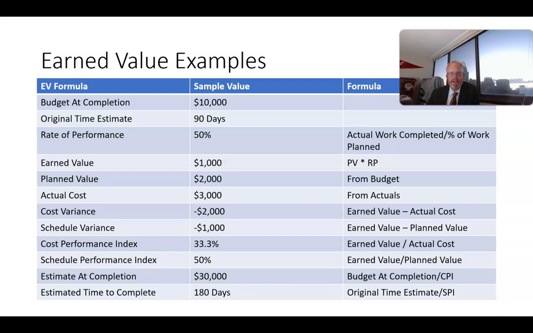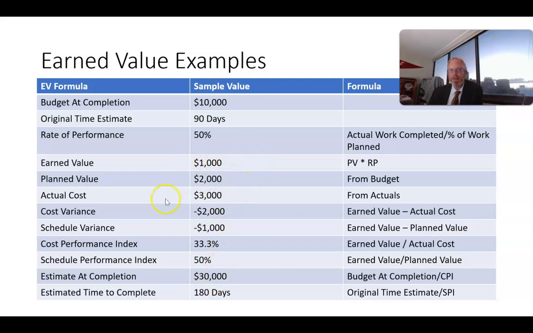Now let's use these indices and see how we can use them to help us predict how our project's going to go. If our original budget was $10,000, we take that budget at completion and divide by the cost performance index of basically 1/3 or 33%, and we get an estimate at completion of $30,000.